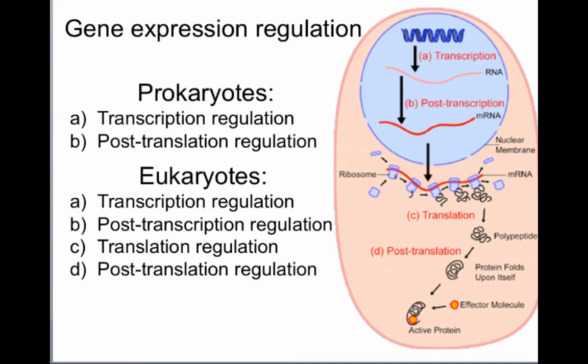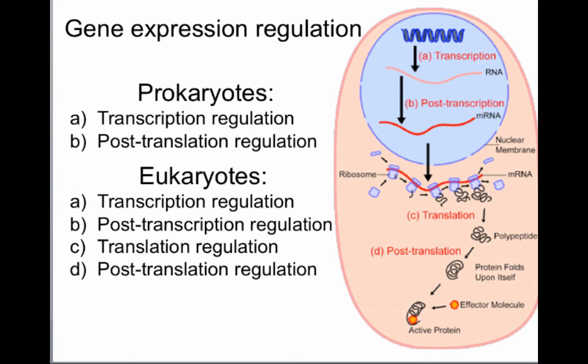So just to summarize how we can regulate gene expression, in prokaryotes we can regulate gene expression before the process gets started, so preventing or promoting transcription, which will be transcription regulation, either promoting or preventing RNA polymerase from transcribing the DNA into RNA. Or at the end of the process, which is post-translation, once the protein is made, we can just target that protein for destruction.